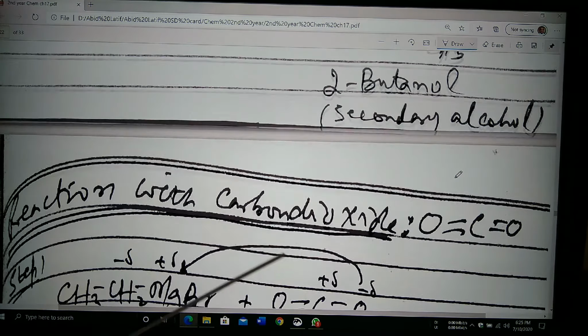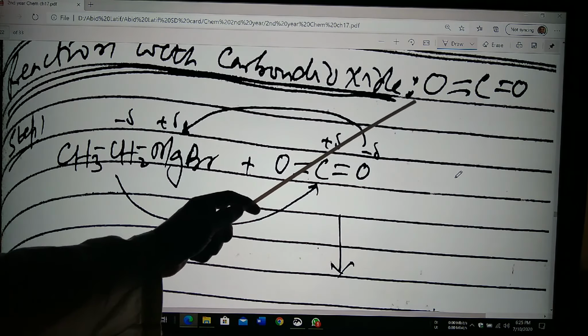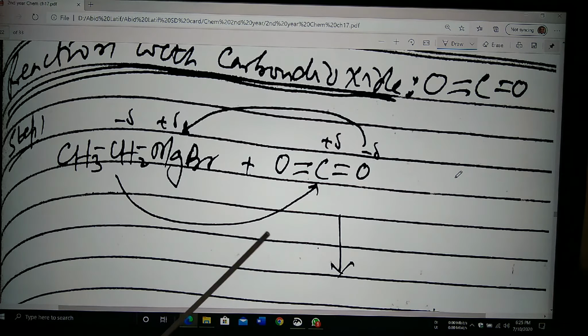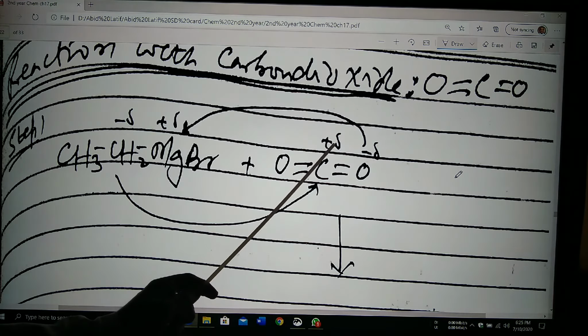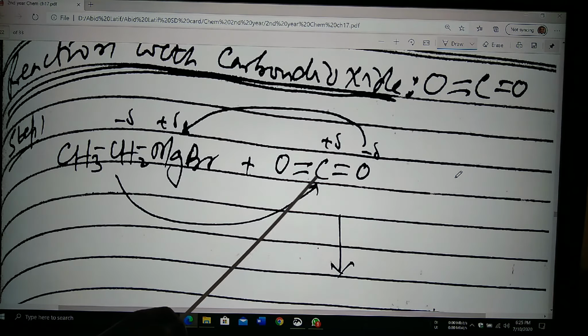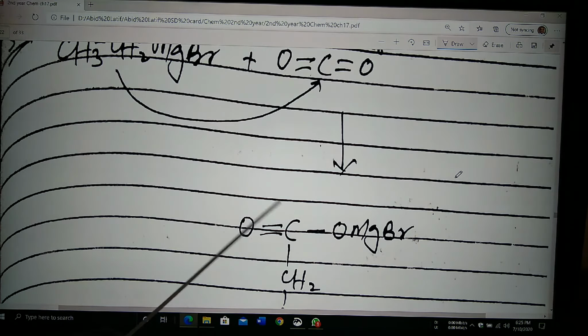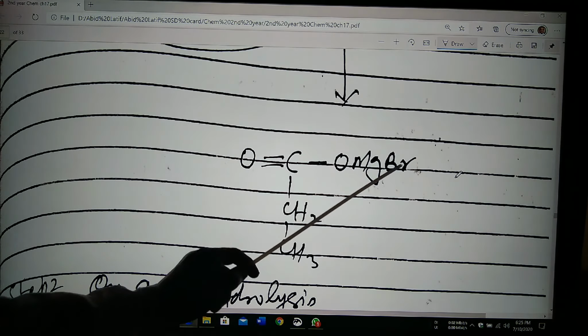Now, the reaction with carbon dioxide, CO2. In this case, CH3, CH2, MgBr, partial negative. This is partial positive. Now, this is partial negative, partial positive. CH2 will attack on this carbon and oxygen on this Mg. So, in the first step, we will get the O double bond C, OMgBr, CH2, CH3.